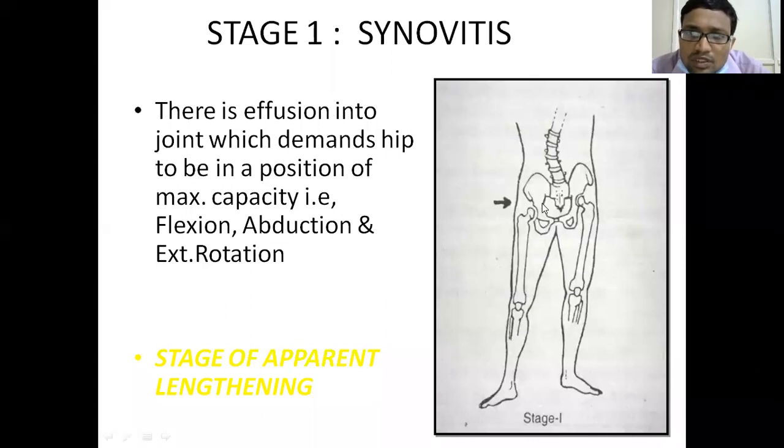Look at this position. Here you can see external rotation. There will be flexion, abduction, and external rotation. You can see the abduction clearly in this picture, while external rotation and flexion are not that much appreciated here, but still it is the stage of synovitis. Here, the right lower limb looks as though it is longer than the left lower limb. So this is the stage of synovitis.